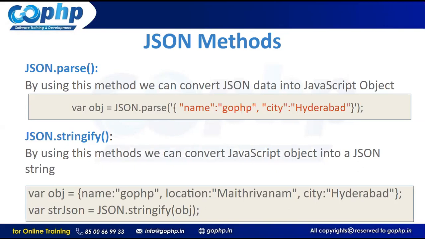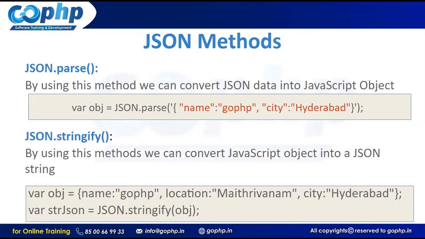So what is the parse method doing? Can you see the definition? By using this method, we can convert JSON data into a JavaScript object. For example, you have JSON data that you want to convert into a JavaScript object. Remember carefully, PHP, Java, .NET, they are sending some data to JavaScript. How will they send the data to you? In the form of JSON format. If they send the data in JSON format, you have to convert it. How can we convert this, guys? By using JSON.parse. The parse method will convert the JSON data into a JavaScript object.